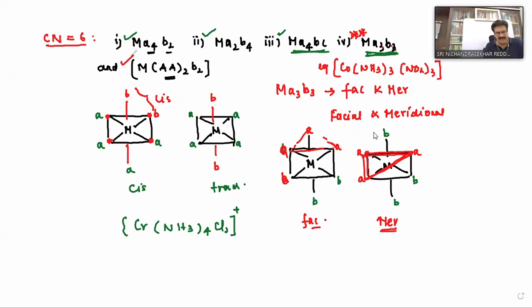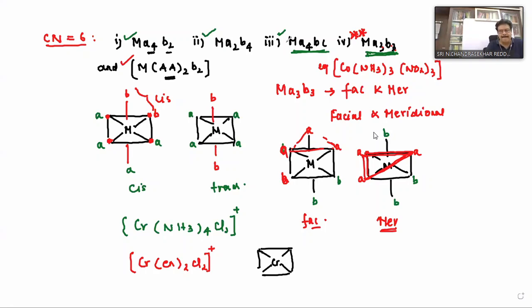Which one? MA2B2 type. For this I'll take one example: [Cr(en)2Cl2]+. We are going to discuss this example. What is its name? Can you tell? Name of this complex.